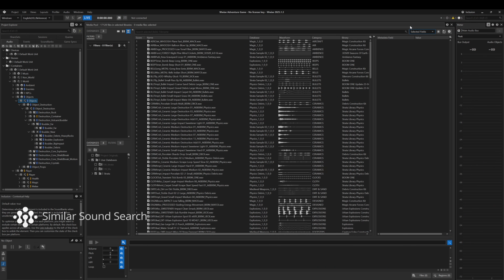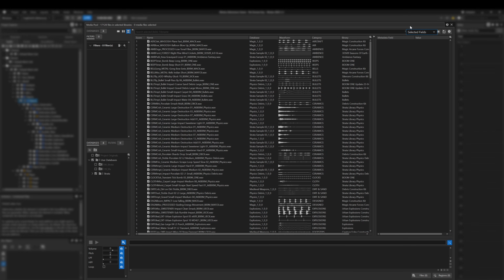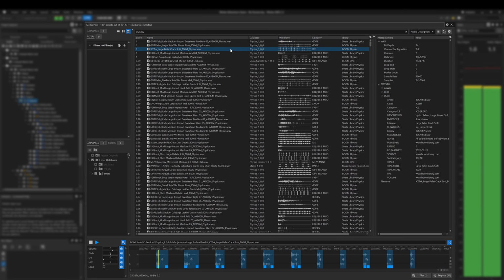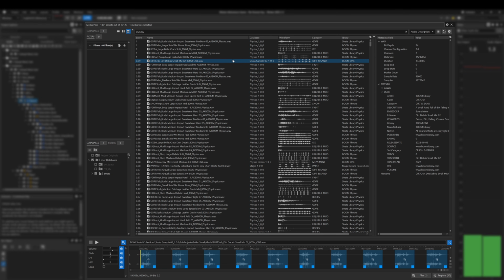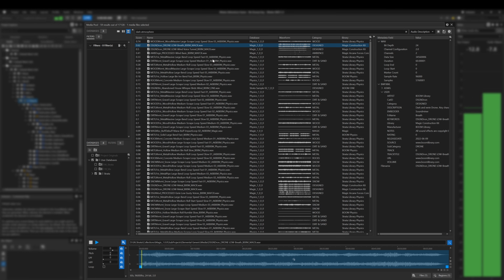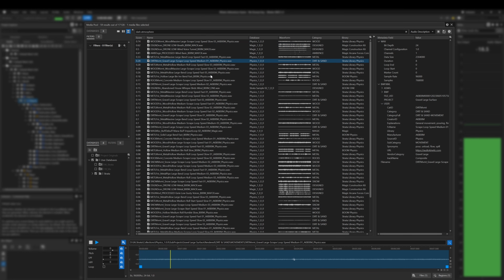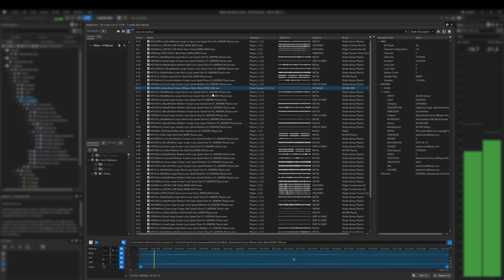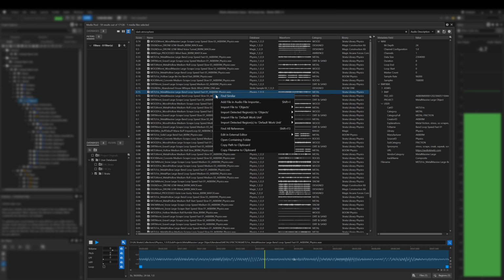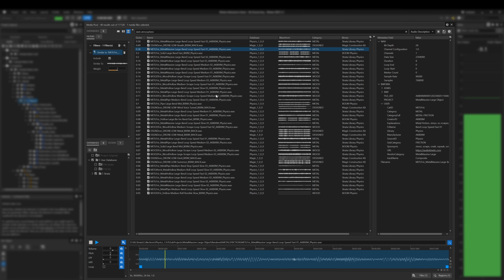In addition, even when file names are not descriptive, we can still search for sounds using abstract text prompts, such as crunchy. Or dark atmosphere. By right-clicking any result, we can also find similar sounds based on the audio content itself.